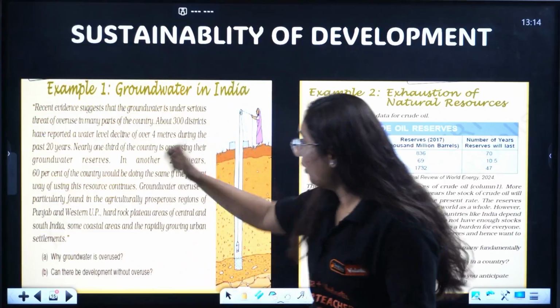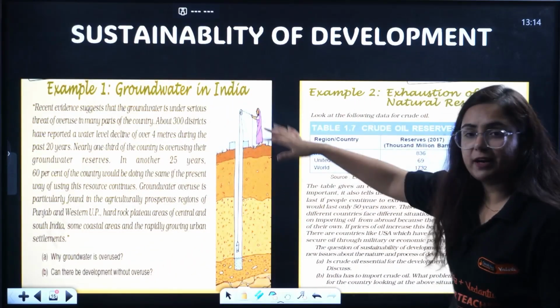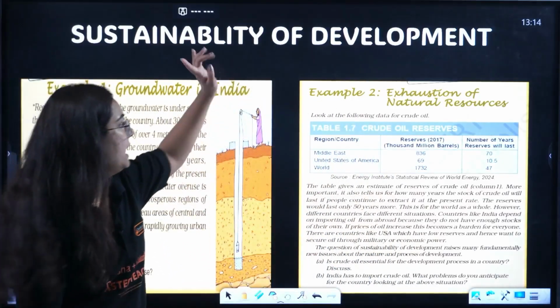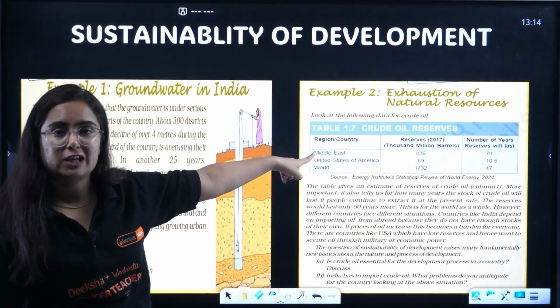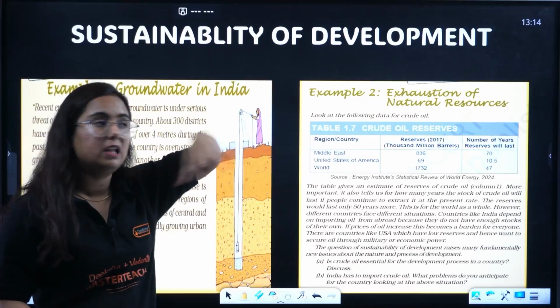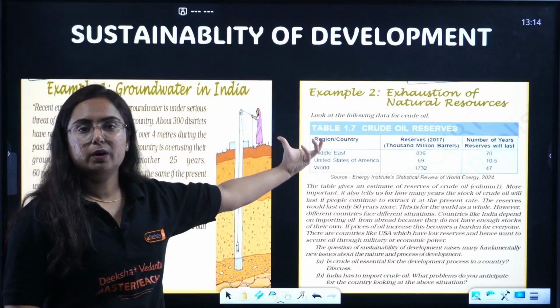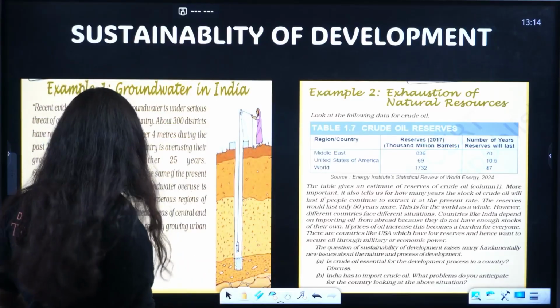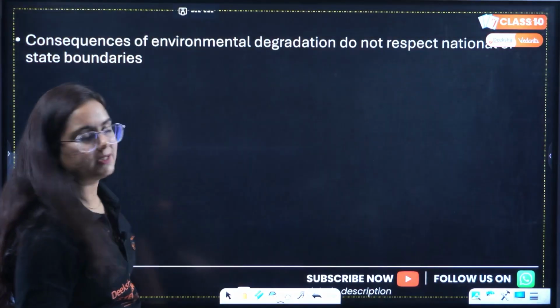Read both these examples, which clearly define how the groundwater level is declining and will affect our future generation. Next is about exhaustion of natural resources. If we use fuel in the manner we are doing right now, it will not last so long. And recently we are facing that issue of resources, etc.